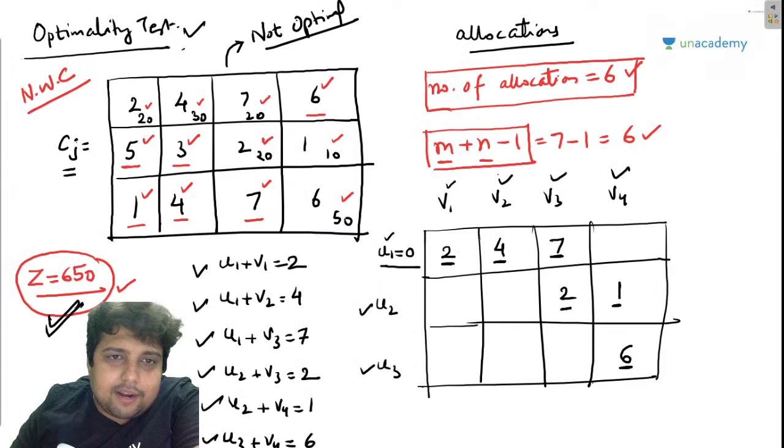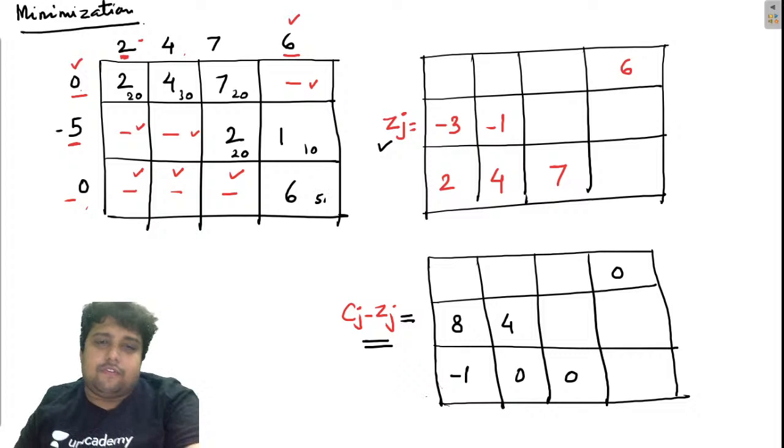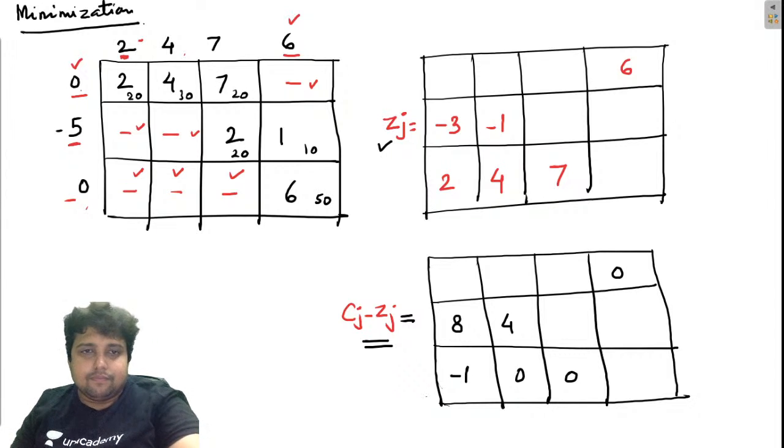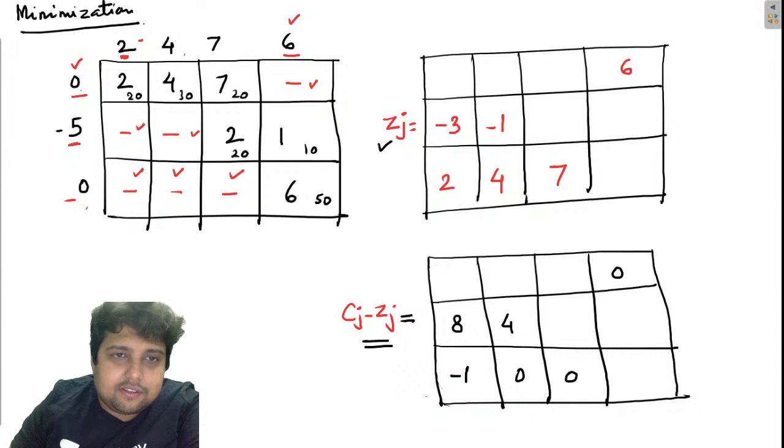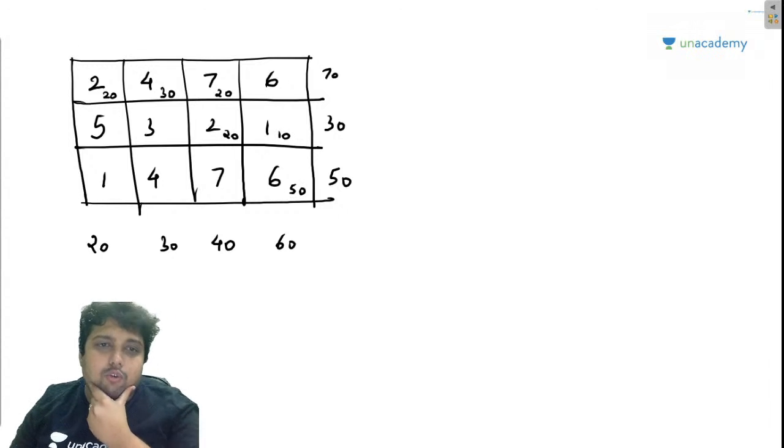So the solution we had was 20, 30, 20, and 20, 10, 50. Correct? I have to write this here. 20, 30, 20, 20, 10, 50. Okay?